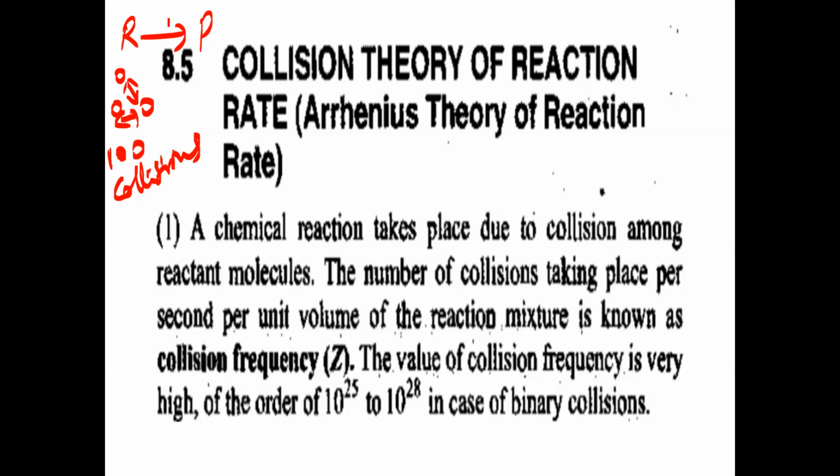Now, the collision theory of reaction rate is also called the Arrhenius theory of reaction rate. This collision theory was proposed by the scientist Arrhenius. Now the first point is, a chemical reaction takes place due to collisions among reactant molecules. And the number of collisions taking place per second is called